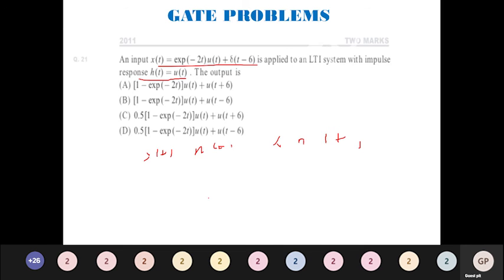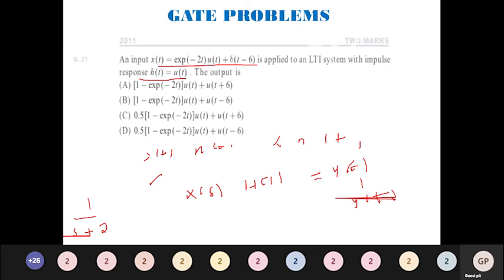Or you can go with another methodology. First find x of s, then find h of s, then multiply both, you will get y of s. After finding y of s, you take the inverse, you will get y of t. A two-step process, whichever is easier, you can go by that. Now let me go with the second method, because direct substitution you can find. E power minus 2t u of t, if I do this, I will have 1 divided by s plus 2. So this is done. Since I have it handy, I can get it easily.